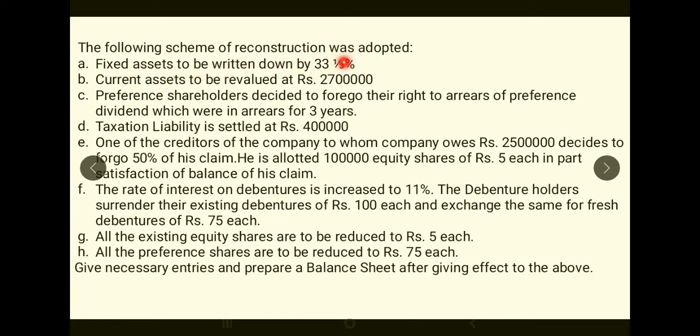So this will go to the last entry, capital reduction account debtor to P&L account, to preliminary expenses. In that last entry, you'll be writing off fixed assets, 33 1/3% of the fixed assets value given in the balance sheet.